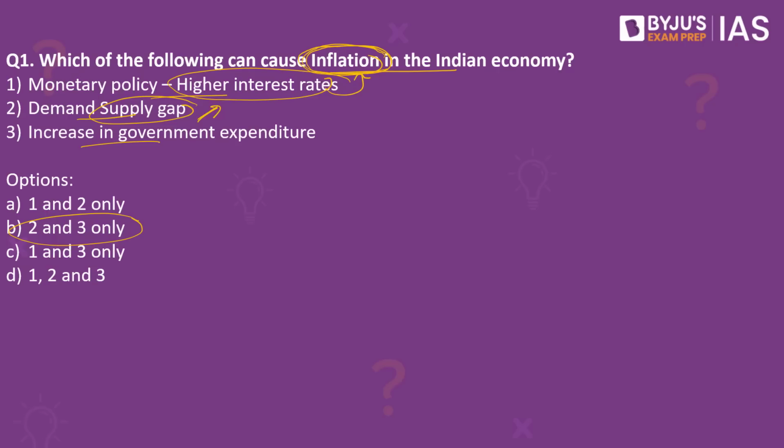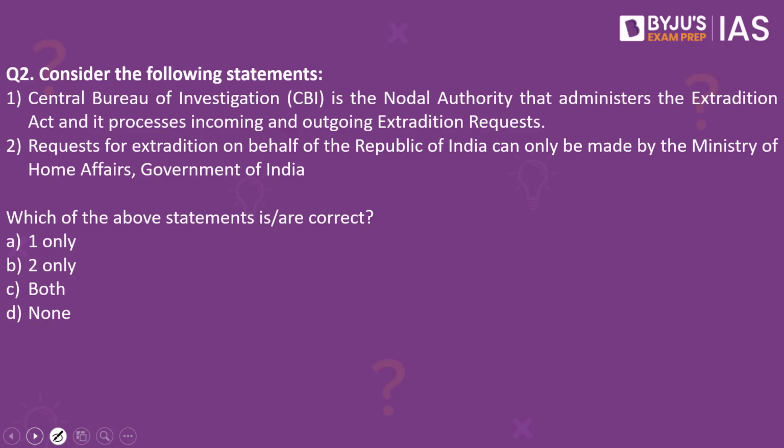Then you look into the third option, increase in government expenditure. When government expenditure is increasing, where government is releasing a lot of funds into the market, it is making sure that there are people who take up opportunities once the government releases the funds into the market. This may also result in inflation as well. So increase in the government expenditure may also cause inflation in the Indian system. So the answer to this would be 2 and 3 only. Now let's look into the next practice question.